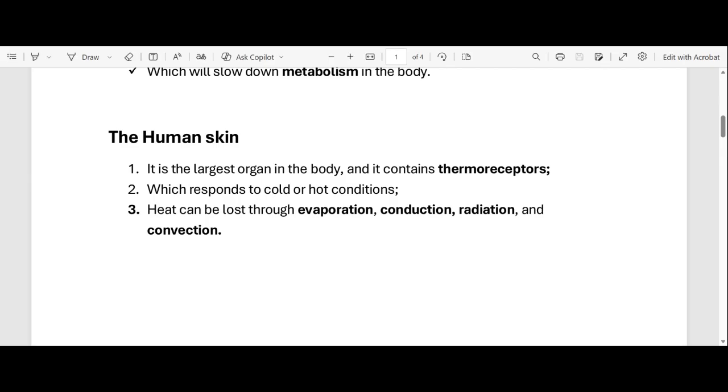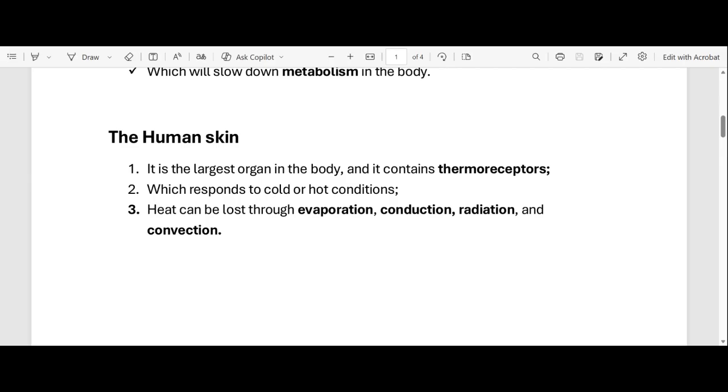I hope that makes a lot of sense, right? Okay, now let's go to radiation. Radiation is the opposite of conduction. So radiation is a transfer of heat between two objects that are far away from each other. Does that make sense?